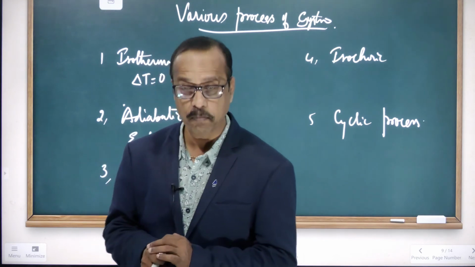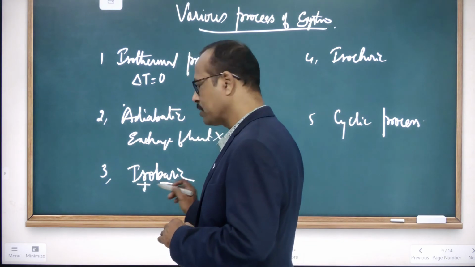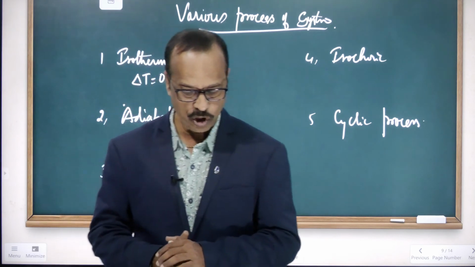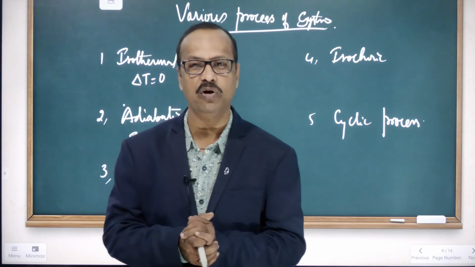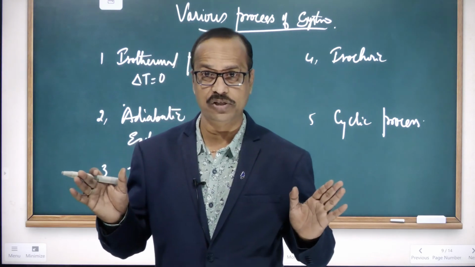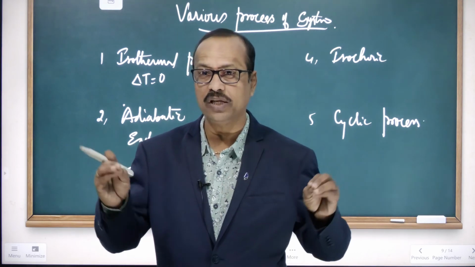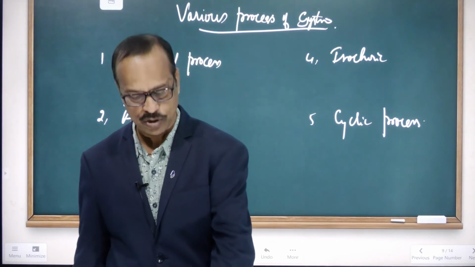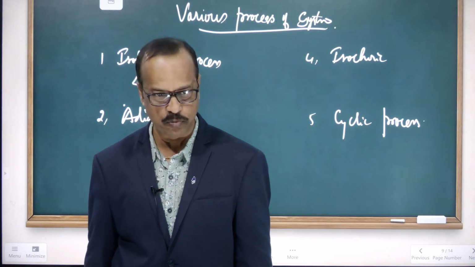Now, isobaric. Iso means the same. Baric means pressure. So it is a process in which the pressure of the system remains constant throughout the study. Pressure does not change. Delta P is equal to 0. There is no change in the pressure. So a process in which the pressure of the system remains constant throughout is called the isobaric process.